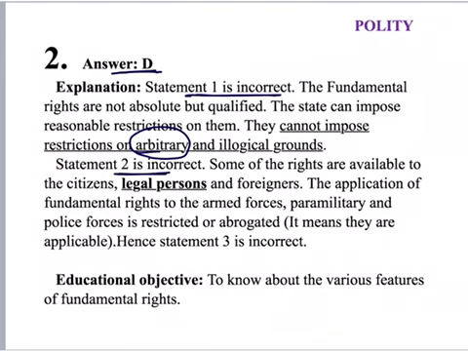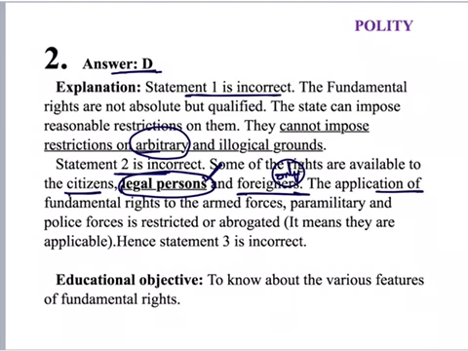Statement 2 is also incorrect because fundamental rights are also available to legal persons or legal entities that are registered in India. That's why, apart from citizens and foreigners, fundamental rights are applicable to legal persons also. In the question, it is given only, because of that it has become incorrect.